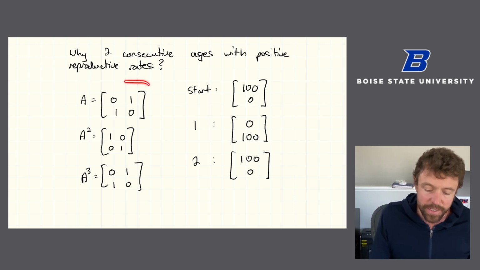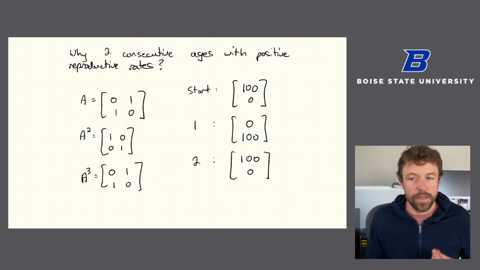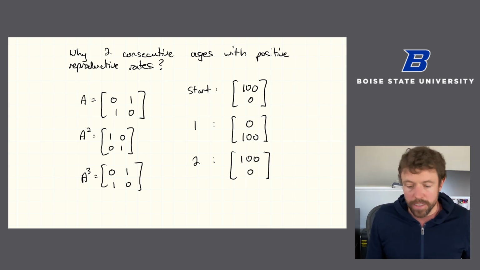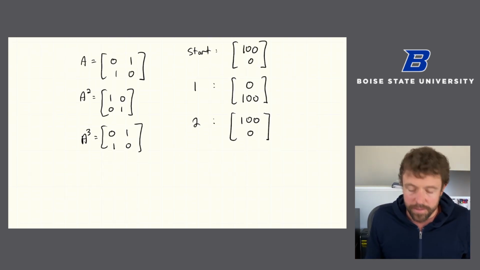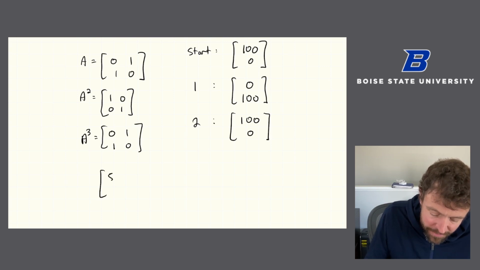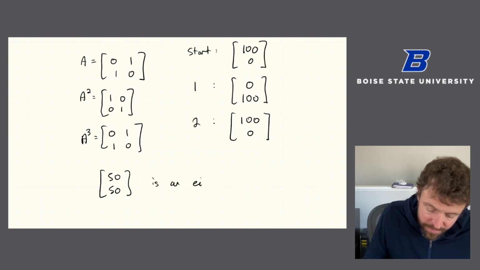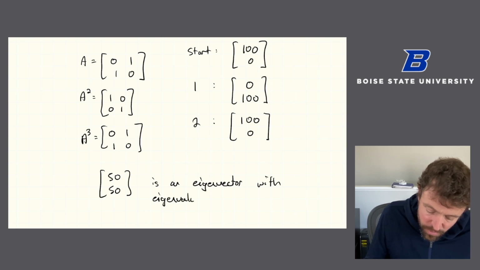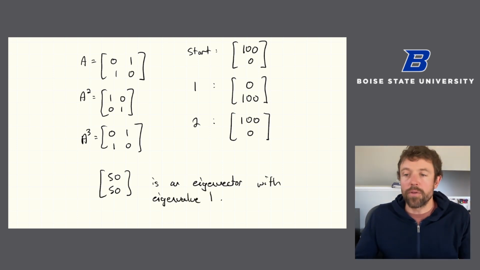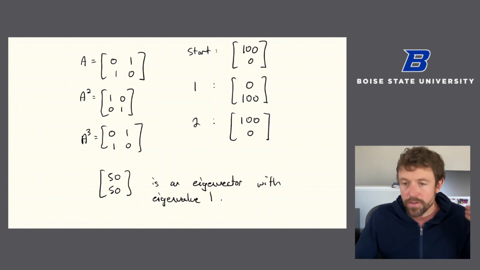Now, this is a very simple matrix to analyze. Its characteristic polynomial is x squared minus 1. It has eigenvalues of plus and minus 1. And it's really easy to see that, for instance, if we choose something like this, 50, 50 is an eigenvector with eigenvalue 1. So if you start with equal numbers of age 0 and age 1, you'll just always have 50 of each, or whatever number you started with.